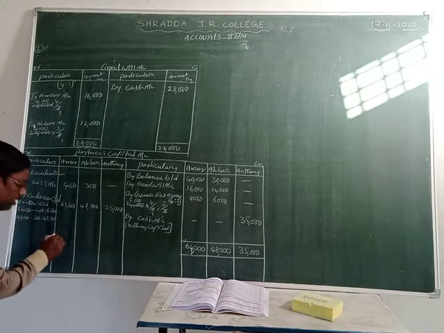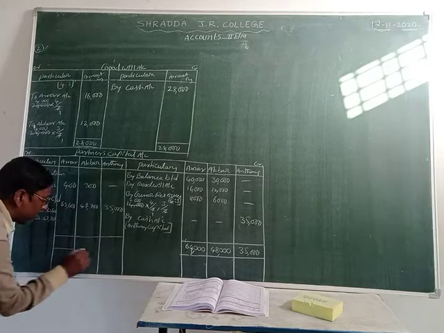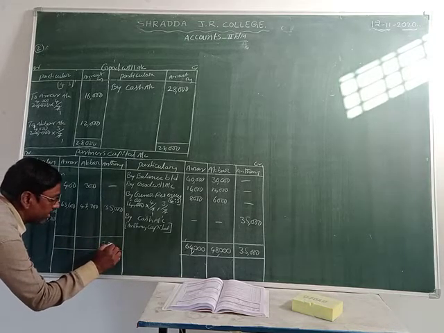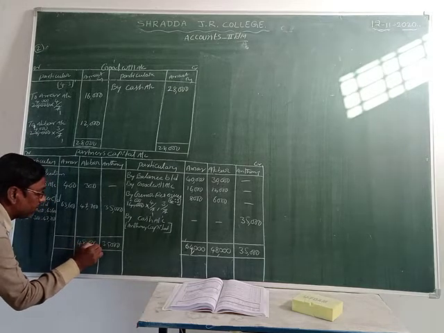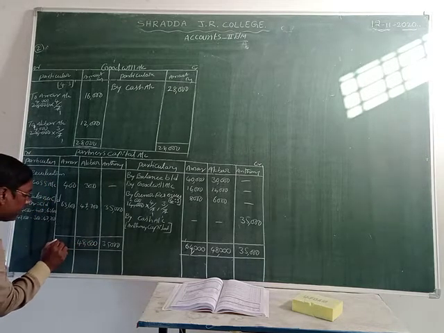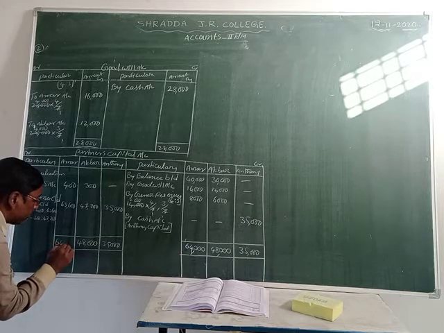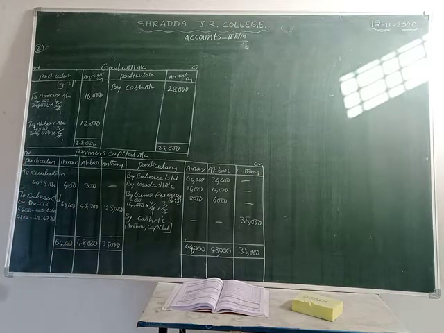Now we do the total amount: 35,000 Anthony, 48,000 Akbar and 64,000 Amar. This is the total value. Now what do we make here?